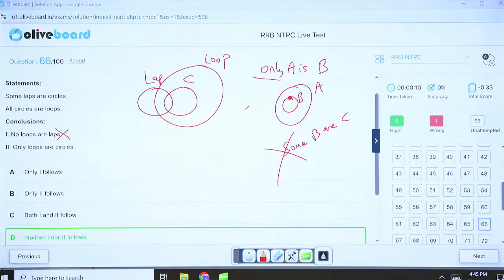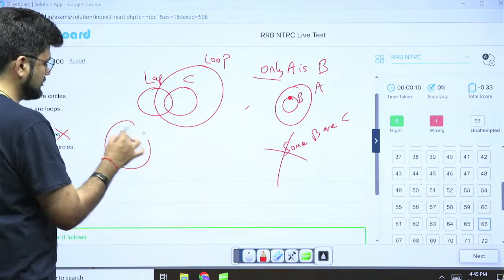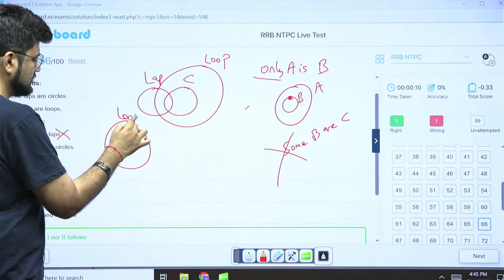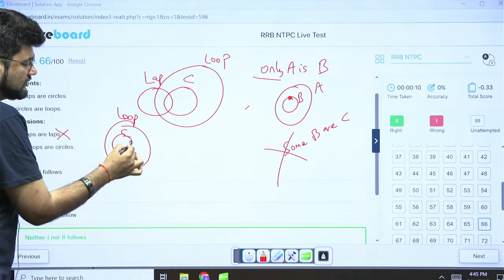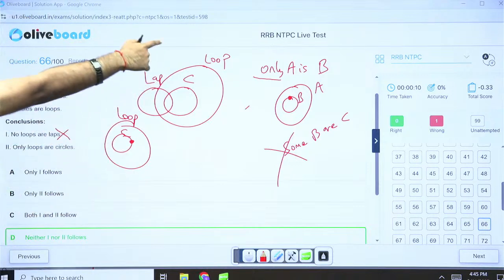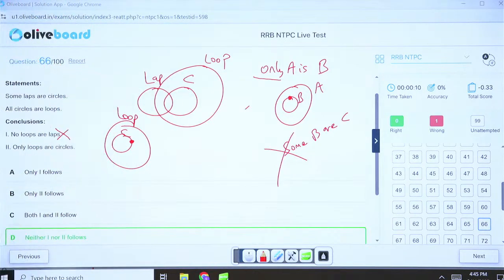From that perspective, only loops are circles meant that all circles are loops, and circles are only a part of loops and nothing else. But circles here are a part of laps as well, as per the statement. So this conclusion breaches your statement, so it is incorrect. Hence my answer is neither 1 nor 2 follows.